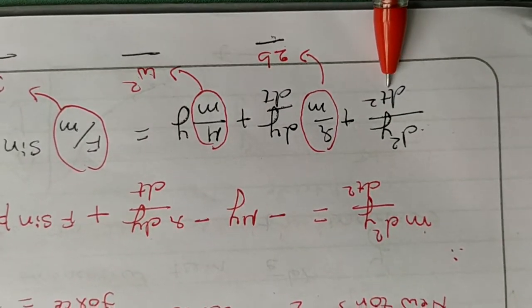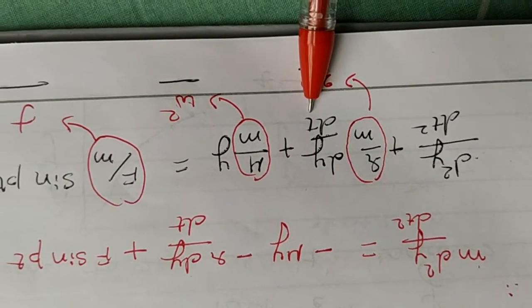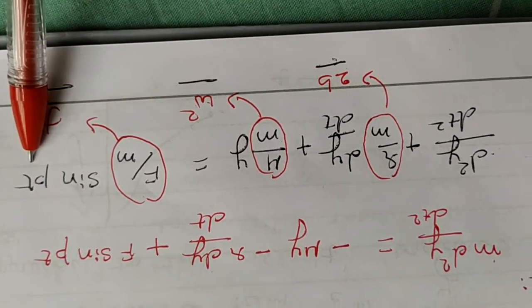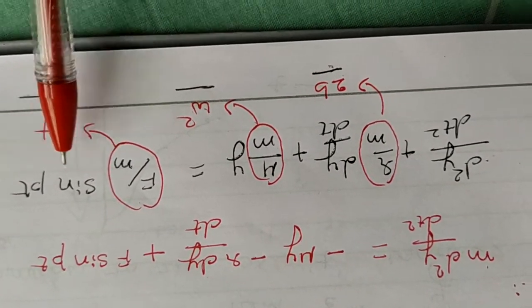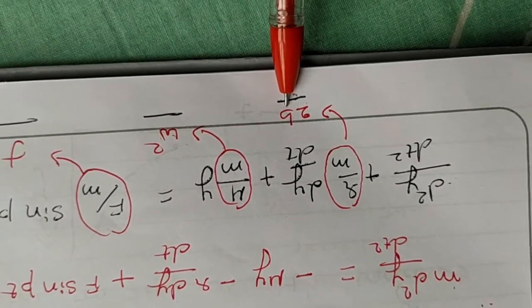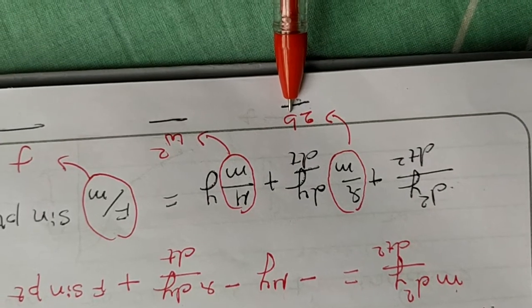d square y by dt square plus r by m dy by dt plus mu by m y is equal to f divided by m sin pt. Okay, so this should be at the right hand side. Now, already you have taken r by m is equal to 2b, in the previous equation, where b is the damping factor.